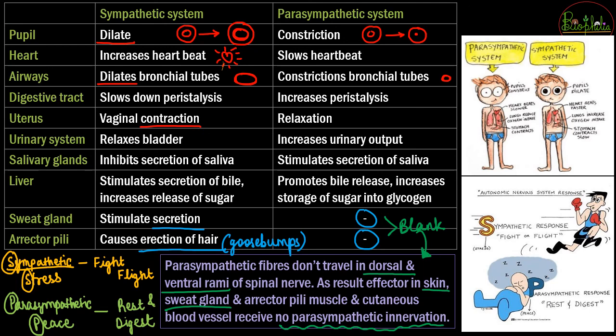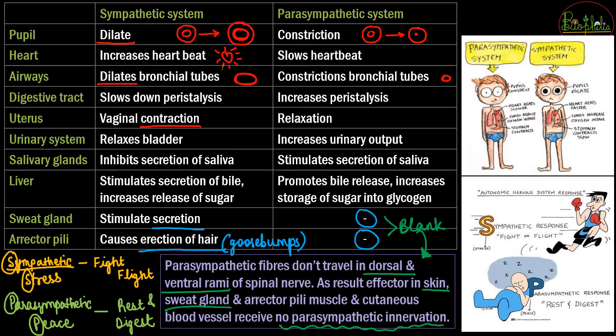So we will keep the pupils constricted at sleeping time. Why would we need more light to enter? You don't need much light, so the pupils will be constricted. The heartbeat is going to be slowed down because you are resting. There is constriction of the bronchial tubules, because once you are resting, you don't need much oxygen. So constriction is making sense to you now, one by one.